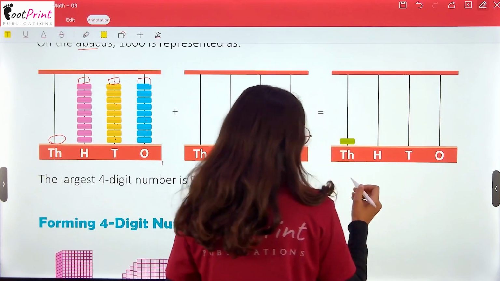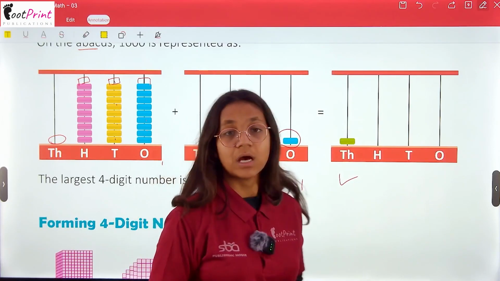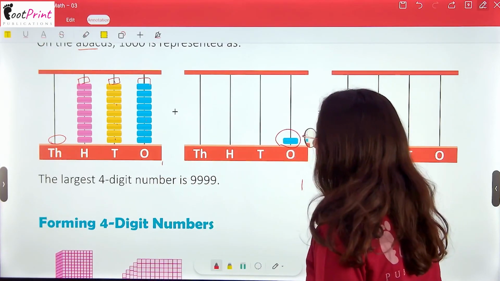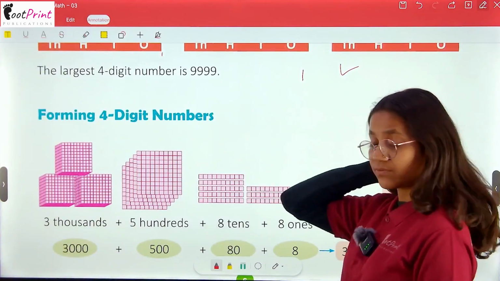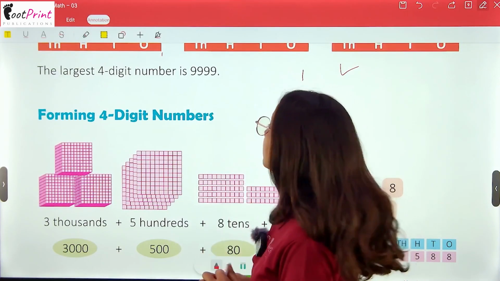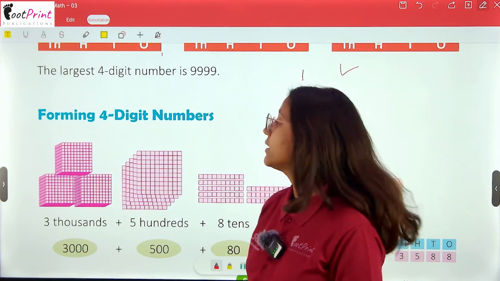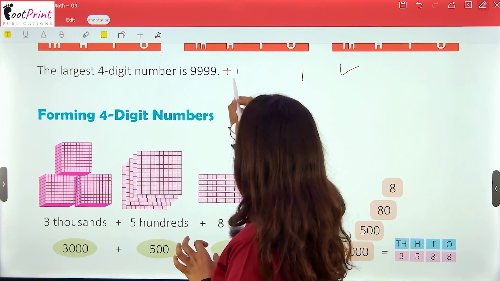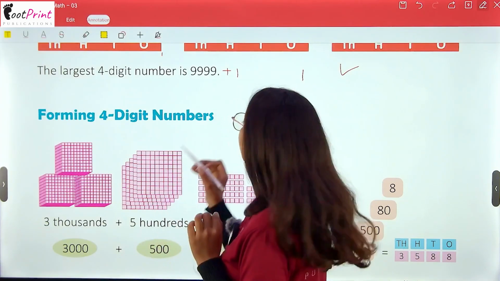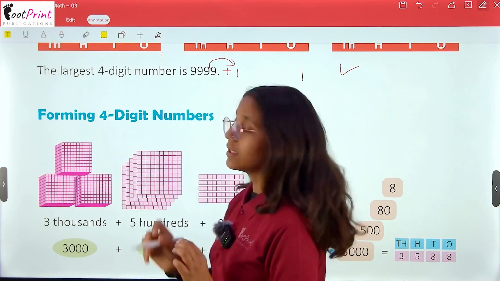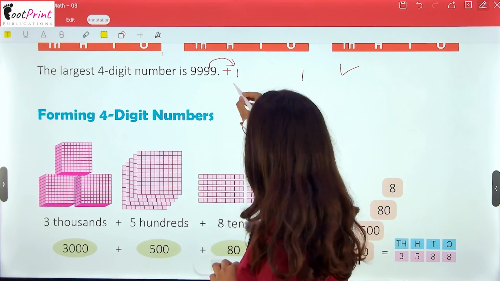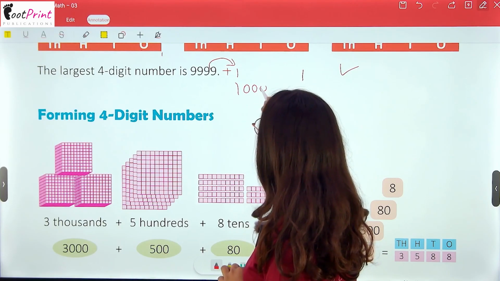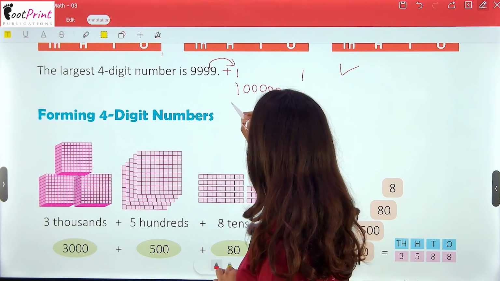So then the answer will become 1000. The largest 4-digit number is 9999. If we add just 1 to it, we will get a 5-digit number: 1, 2, 3, 4, 5.